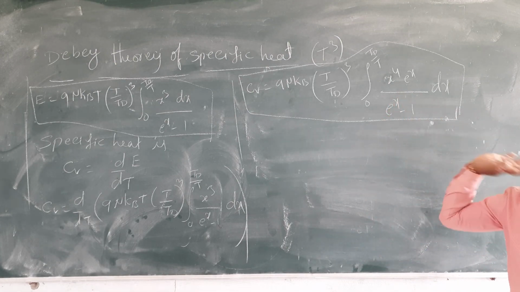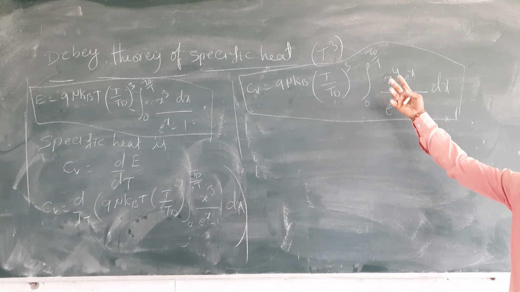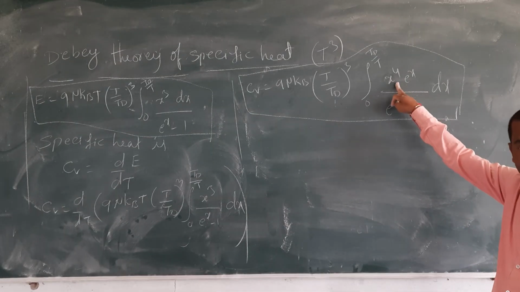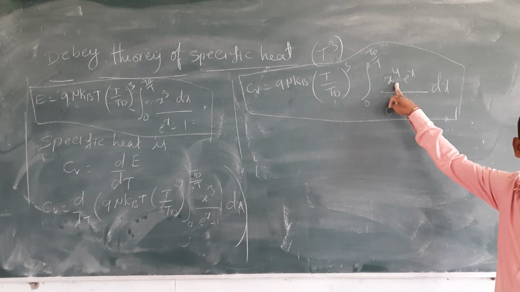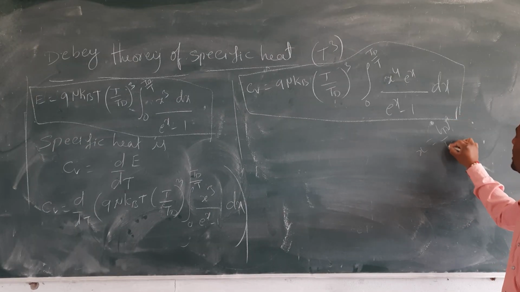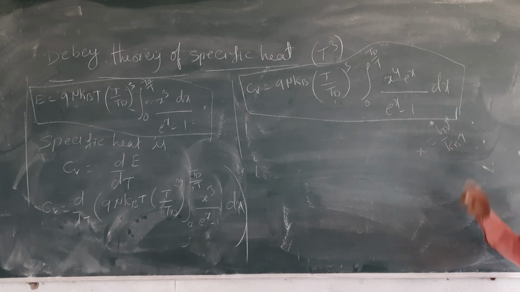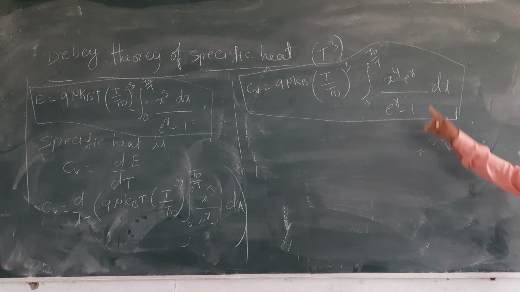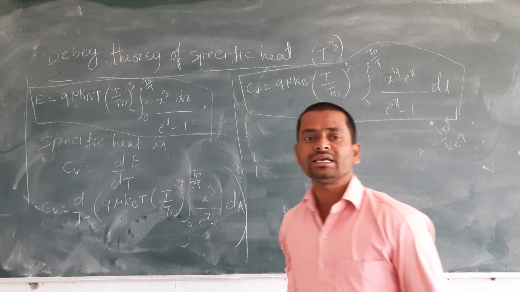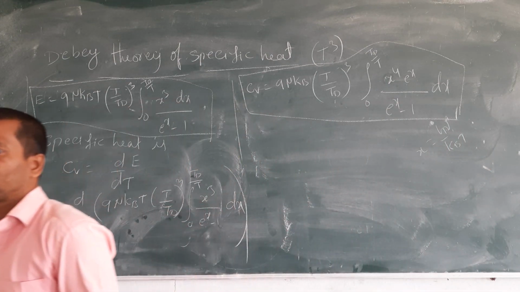Only this expression you must learn by heart, because I have written it here directly. Don't worry, x is also differentiable, because x is in terms of T: x is equal to h nu by kBT. That is why it is written in this form. Okay, next, what we have after this, the cases, we will see later.